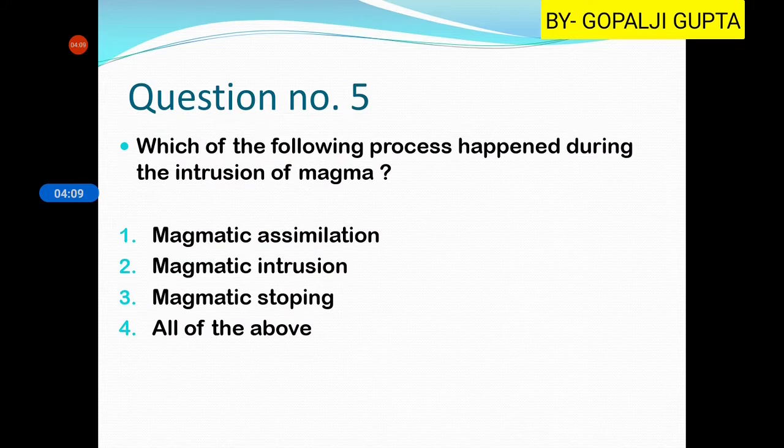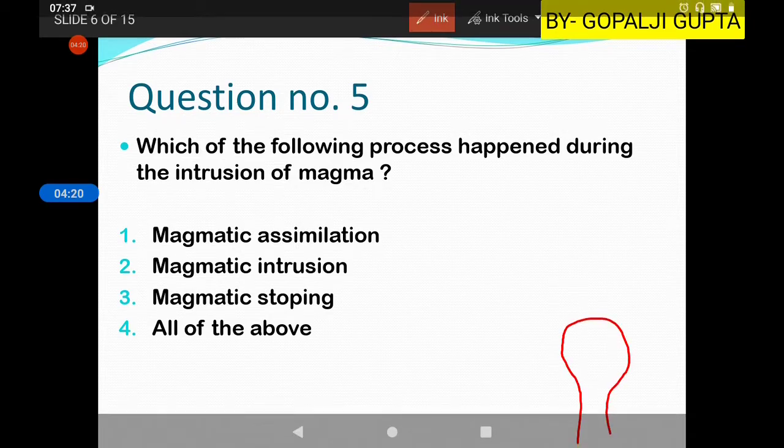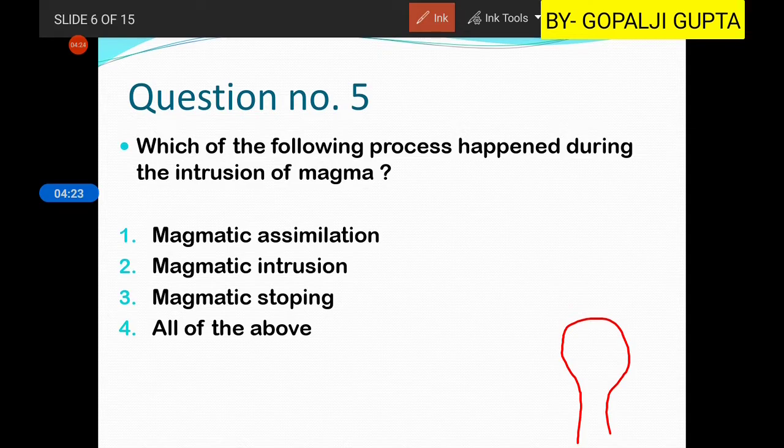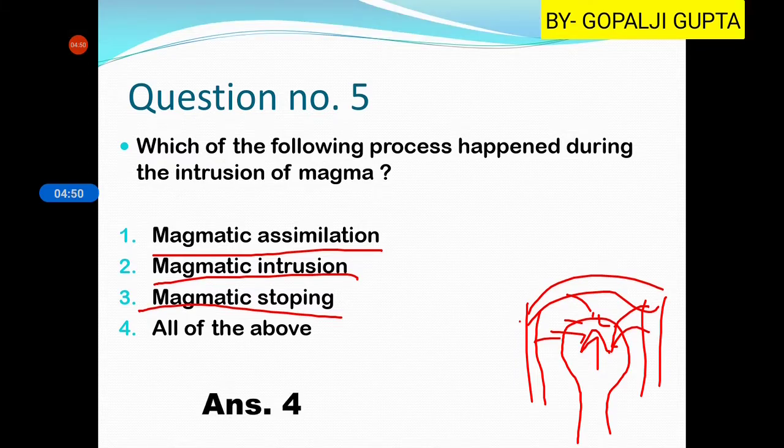Then question number five is, which of the following processes happen during the intrusion of magma? Now what happens is that when any magma intrudes or tries to come out from the earth, there are some rocks which surround it like this. So during this intrusion of magma, there are a lot of processes like magmatic assimilation, meaning the mixing of surrounding rock into the magma. Then you have magmatic intrusion, magmatic stoping as well. So here all of the above, the fourth option, will be the right answer.